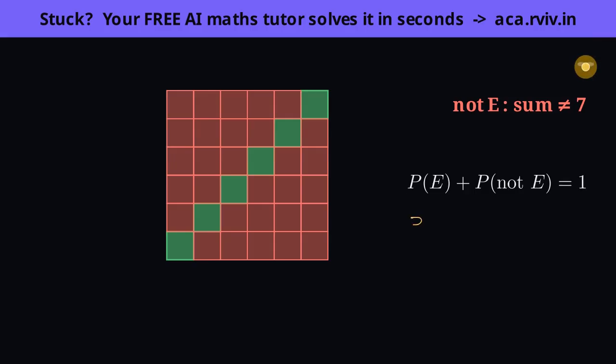Now just rearrange that one equation, subtract the event's probability from both sides, and out drops the complement rule. The chance of not the event is simply 1 minus the chance of the event. This isn't a new formula to memorize, it's the same picture read backwards. And here's why it's worth gold in exams. Very often the opposite event is far easier to count than the event itself. Counting not 7 directly would mean tallying 30 cells, but if you know the 7 is 6 out of 36, 1 minus that hands you the answer instantly.